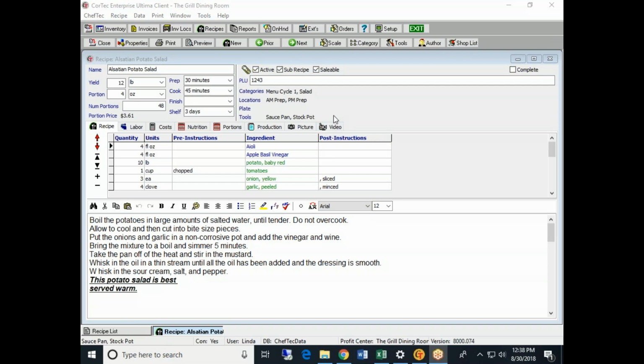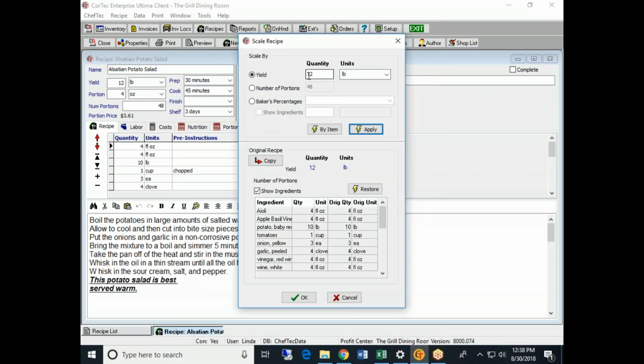Scaling recipes in ChefTech. On the secondary button bar, click on the Scale button. Recipes may be scaled by altering the quantity of the yield or the number of portions. These values may be increased or decreased to scale the recipe.